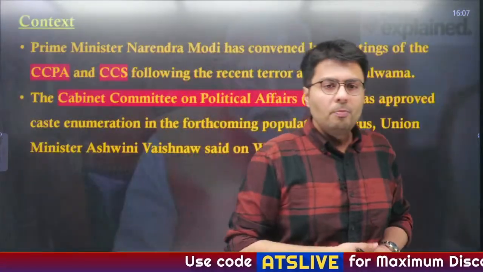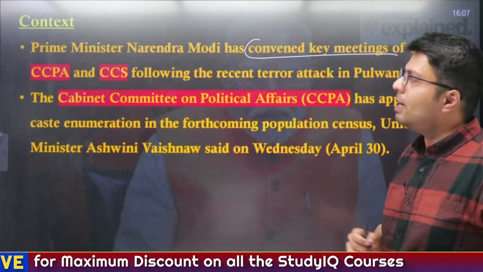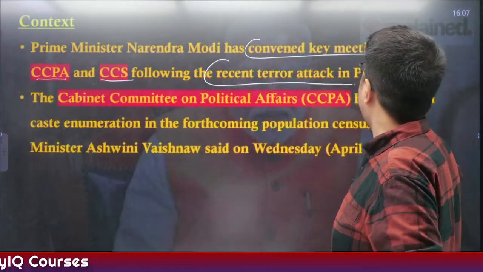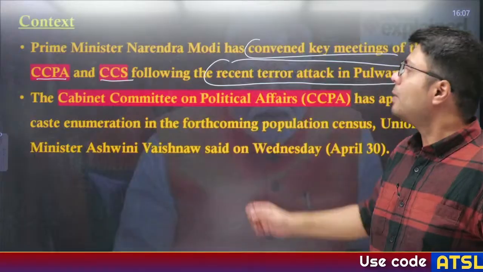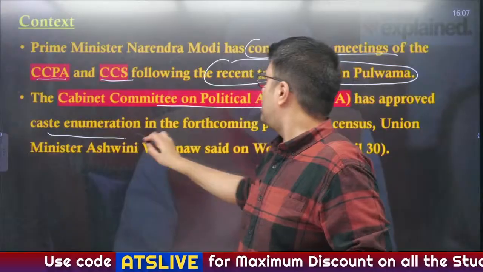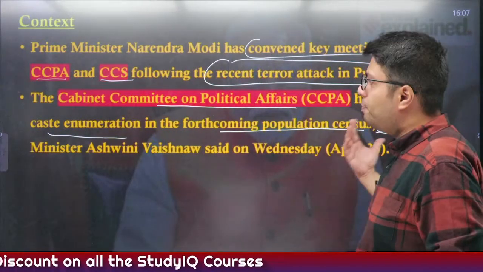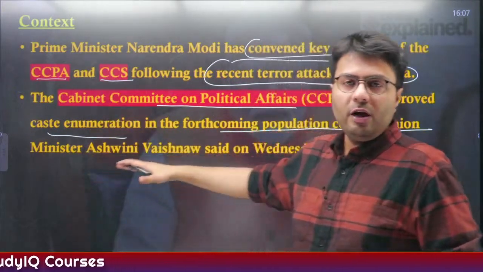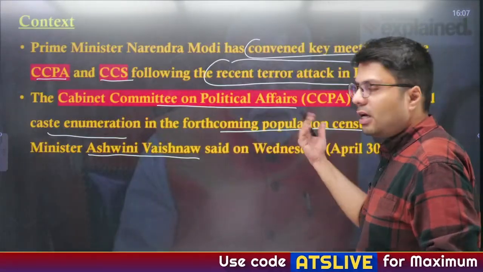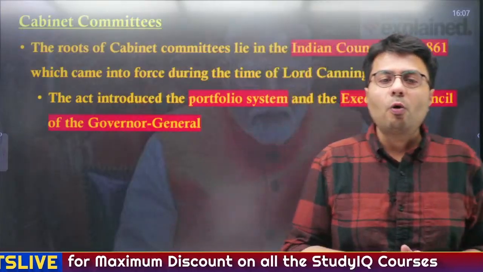Now, borrowing this context, Prime Minister Narendra Modi has convened important meetings of the cabinet committees like the Cabinet Committee on Political Affairs and the Cabinet Committee on Security, following the recent terror attack that happened in Pulwama. Now the Cabinet Committee on Political Affairs has approved caste enumeration in the forthcoming population census. It was announced yesterday in a press conference held by the Minister of Information and Broadcasting, who is also the Minister of Railway and Communication, Ashwini Vaishnaw. So in this regard, let us understand first of all what is a Cabinet Committee.